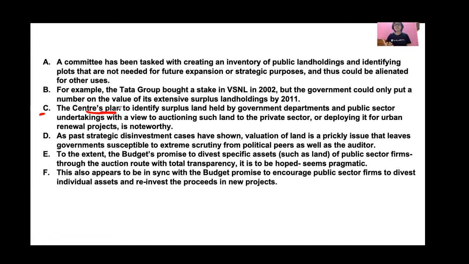And what is the center's plan? The center's plan is to identify surplus land held by, surplus means extra land held by government departments and public sector undertakings, with a view to auctioning such land, which means the center is going to sell these lands to the private sector, or deploying it for urban renewal projects, or the center is going to allocate these lands for urban renewal projects. And this plan is noteworthy.